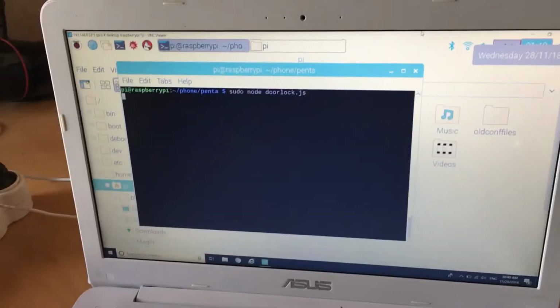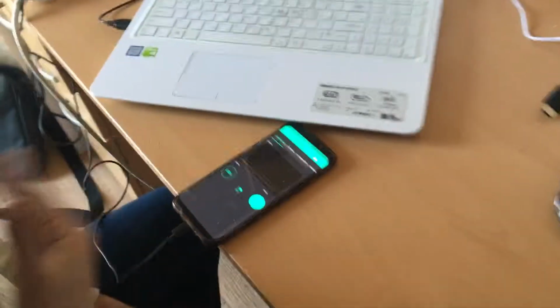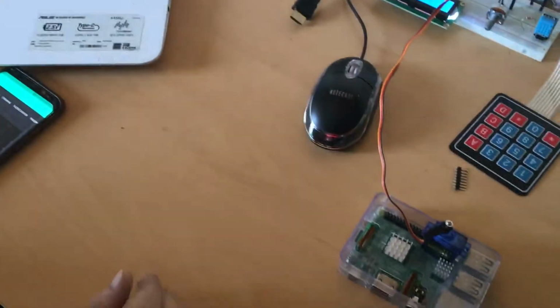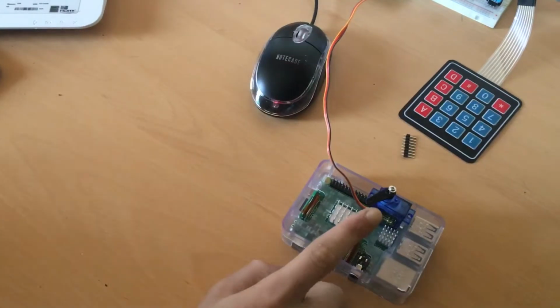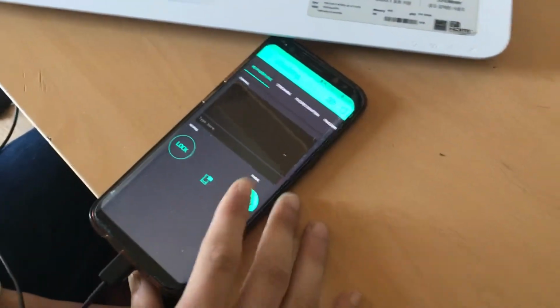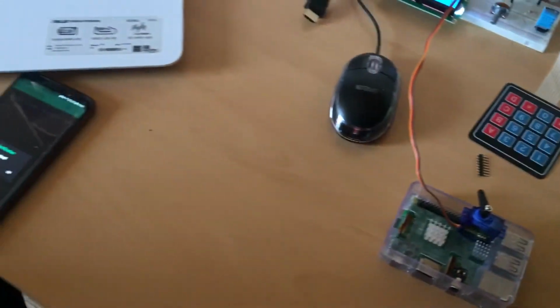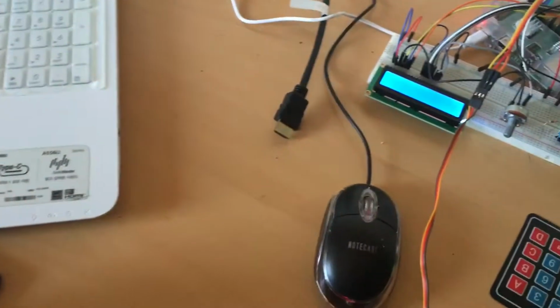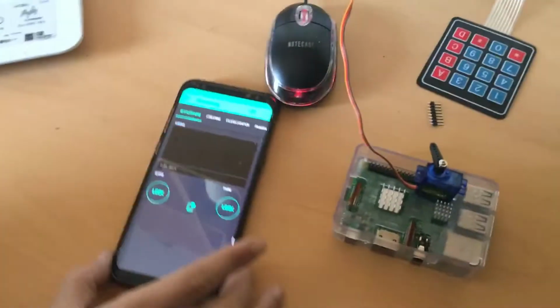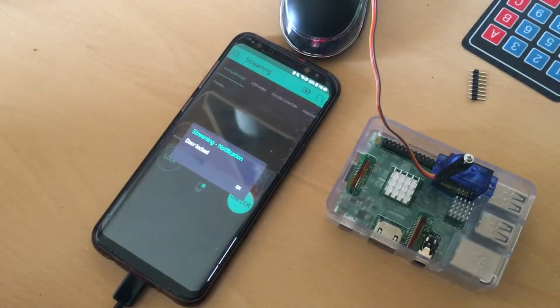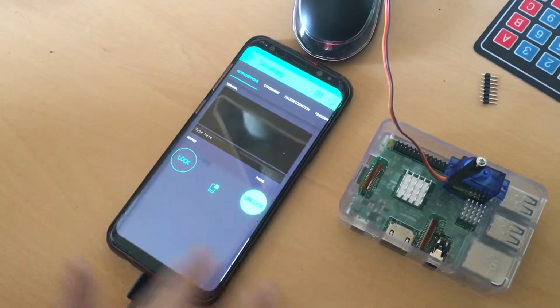Okay, this is our app we showed you last week. Now the door is locked. Let's unlock first. Yeah, it unlocked, and here is the notification. And let's put it closer. Okay. One more lock, door locked.